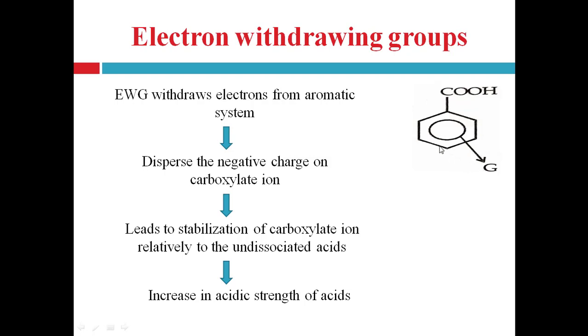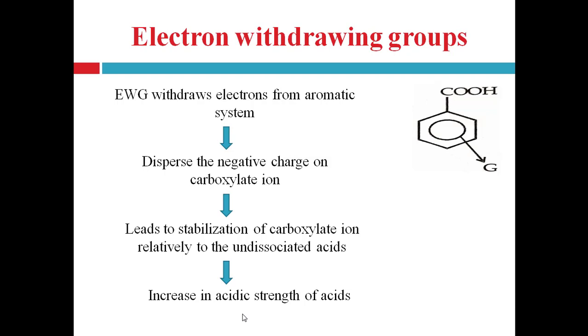So the negative charge on the carboxylate ion is also affected by this electron withdrawing group, and it will lead to the dispersion of the negative charge of the carboxylate ion. So that means negativity on the carboxylate ion decreases. As negativity on carboxylate ion decreases, that will lead to the stabilization of carboxylate ion relative to the undissociated acids, and that will lead to the increase in acidic strength of acids. So electron withdrawing groups increase the acidic strength of acid.